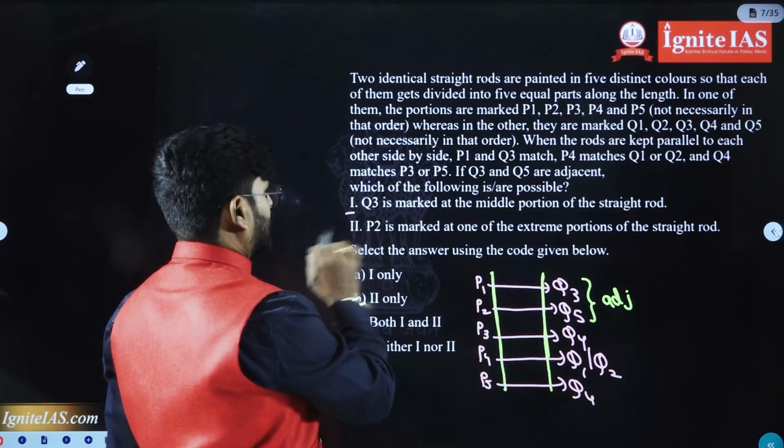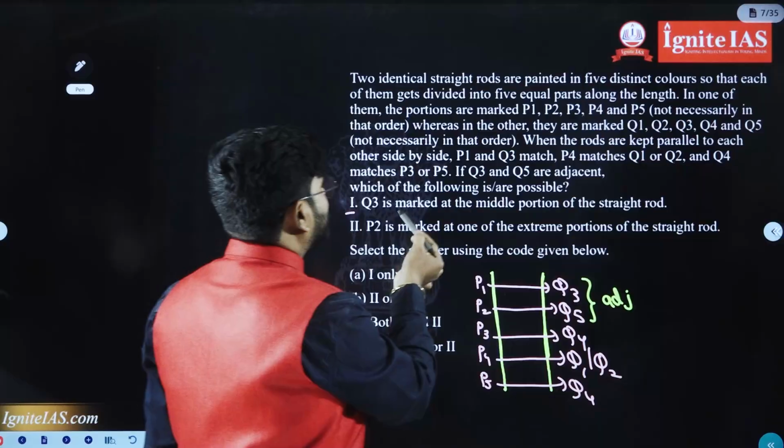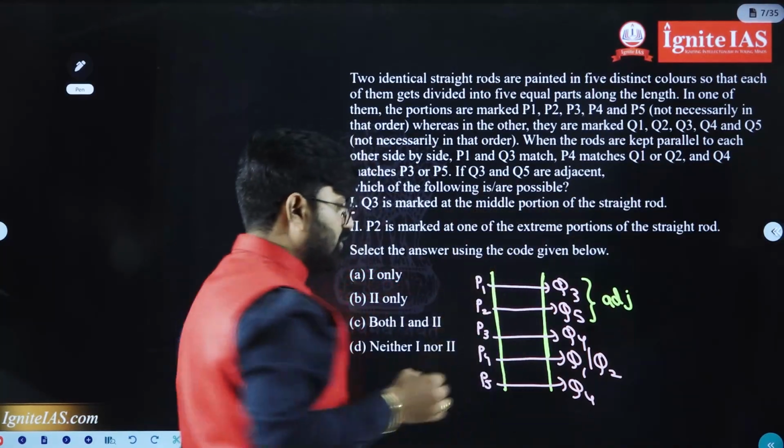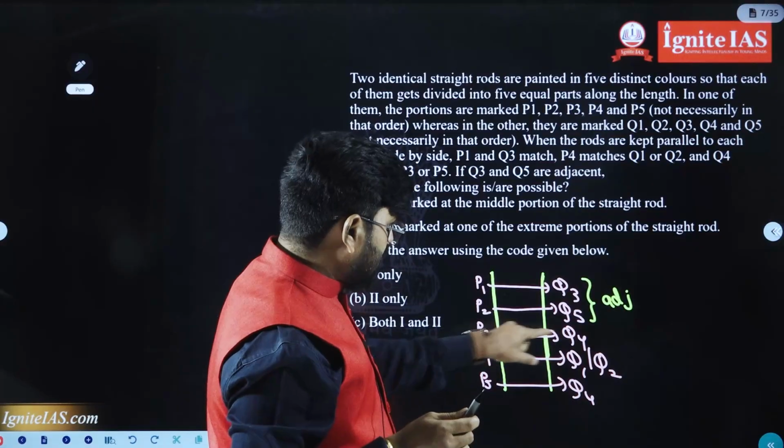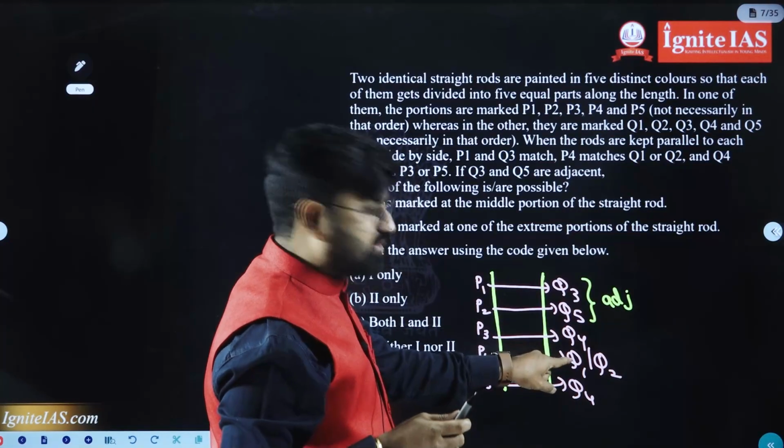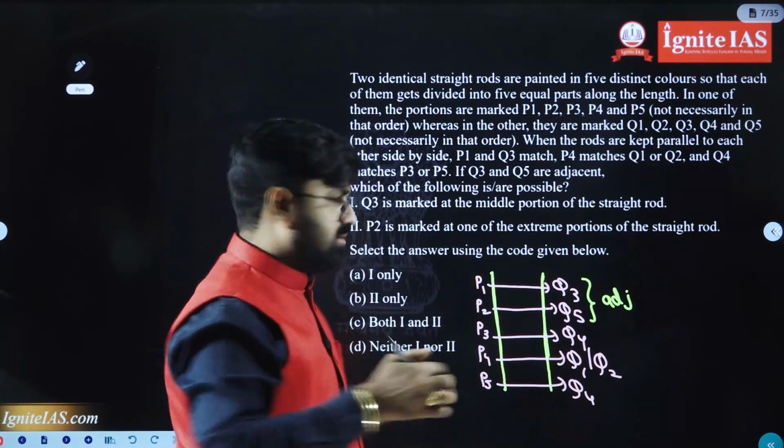Let's go. Statement first one: Q3 is marked at the middle portion. Will you take Q3 in the middle one? Yes, we can take. If you take Q3 in the middle, Q5 you can take below that one. The remaining can shift anywhere.